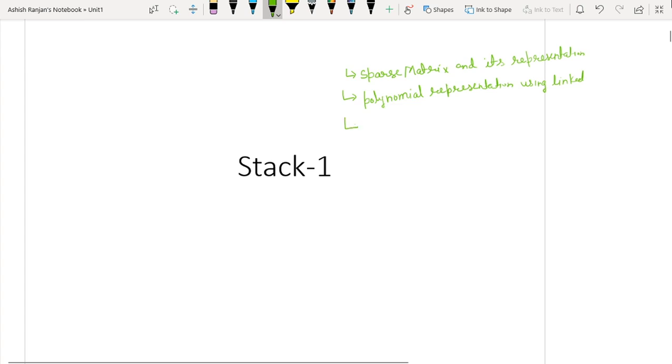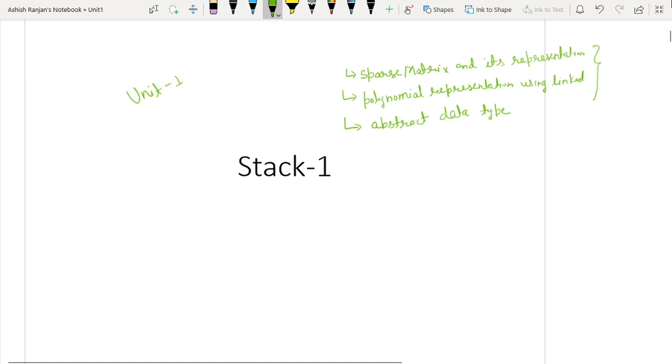And third one is abstract data type. So these three topics I'm leaving up to you, and you have to study these three topics in unit 1 by yourself. In this lecture, this is your unit 2,